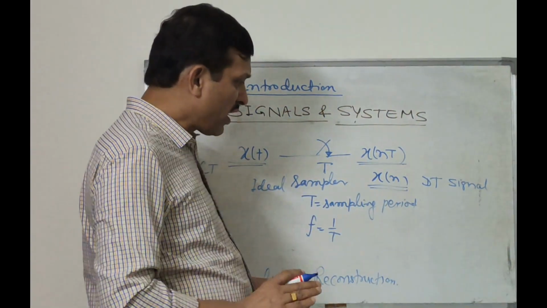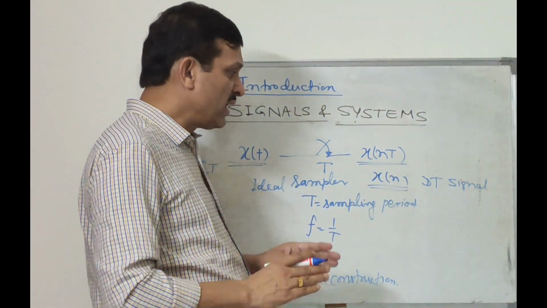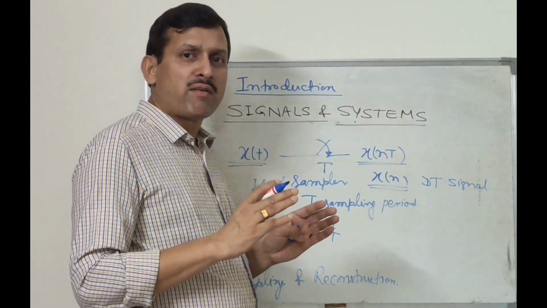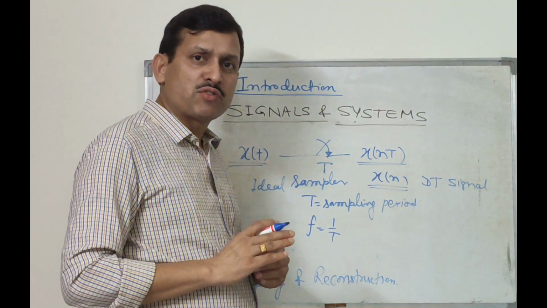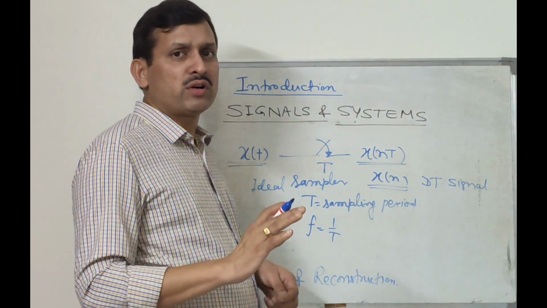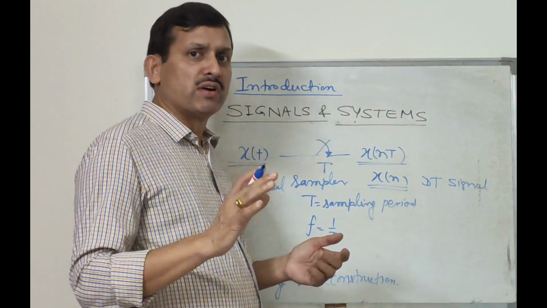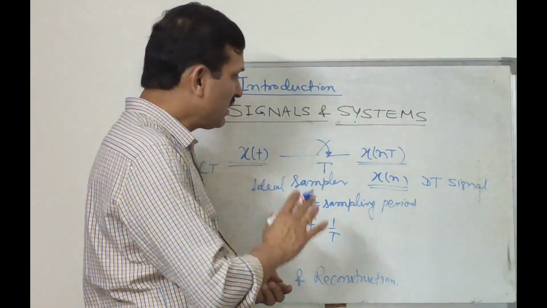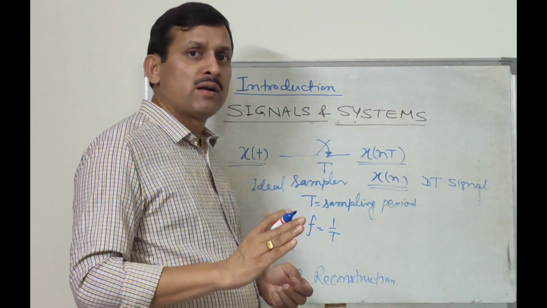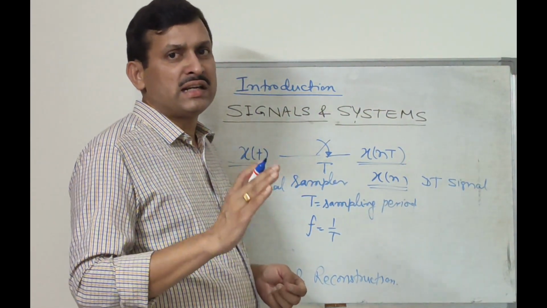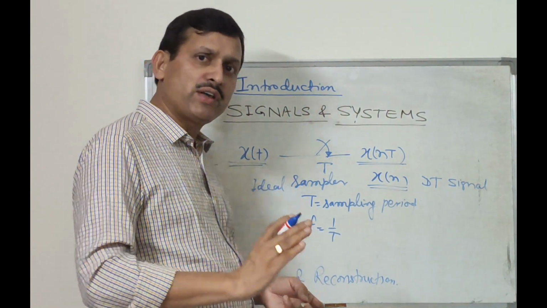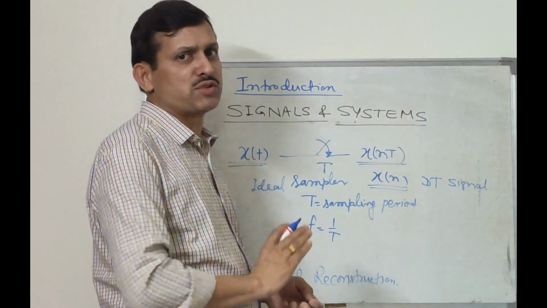And another important point: what books should be followed? Actually for this course, the Oppenheim, Willsky and Nawab book from Pearson Education, PHI, is a very standard book and is followed throughout the world. That is a very important book. So here as a textbook we'll use that book, Signals and Systems by Oppenheim, Willsky and Nawab from Pearson Education, PHI.